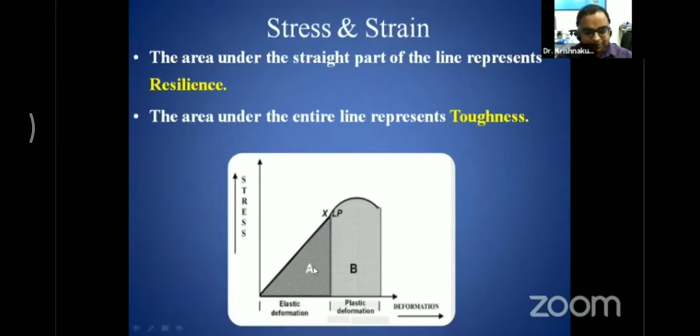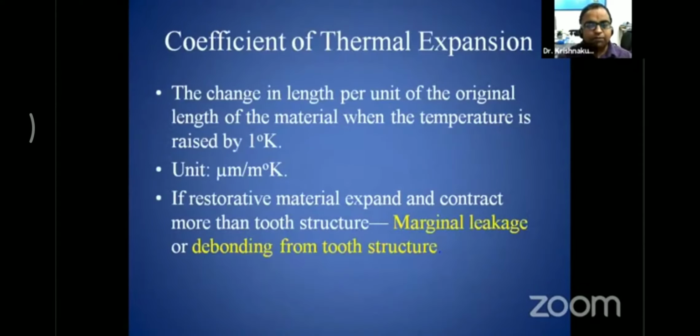The area under the elastic part of the line is called resiliency, and the entire area under the curve is called toughness. Toughness is a combination of elastic as well as plastic deformation, whereas in case of elastic deformation, only resiliency occurs. So the elastic deformation represents the resiliency of that particular material.